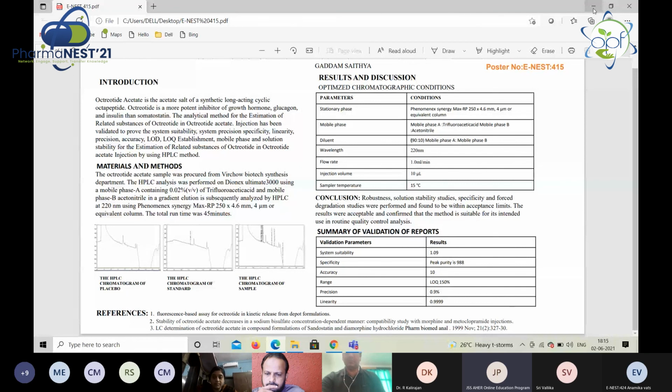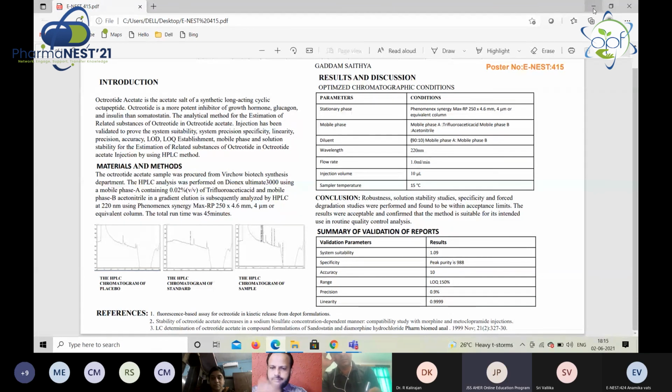For the first 10 minutes I used 60% trifluoroacetic acid and 40% acetonitrile, and after 20 minutes I changed it to 70% trifluoroacetic acid and 30% acetonitrile.